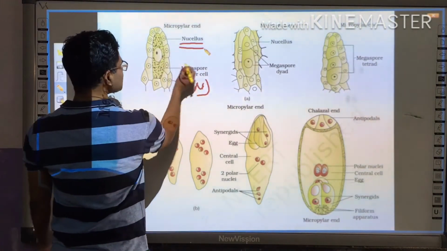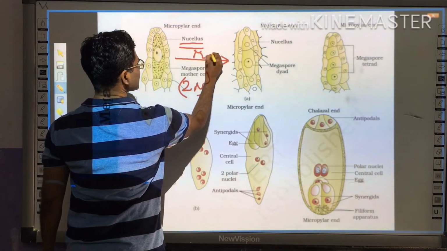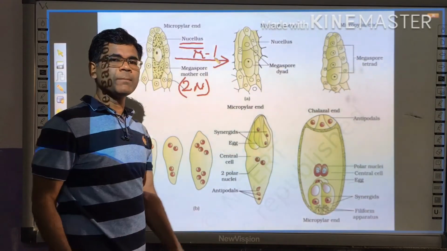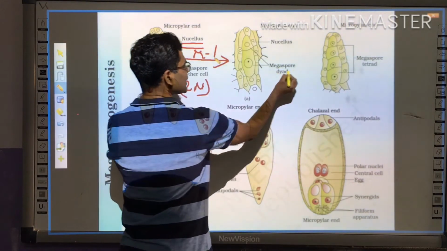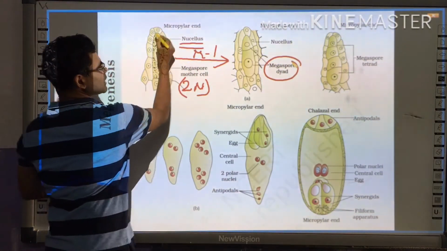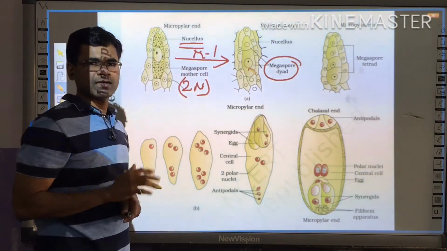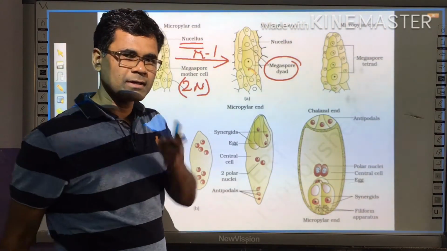This megaspore mother cell undergoes the first reductional division, called meiosis 1, and as a result of meiosis 1 it forms the megaspore dyad. You can see here the megaspore dyad, that is, one cell divides to form two cells. Di means two, hence it is called megaspore dyad.